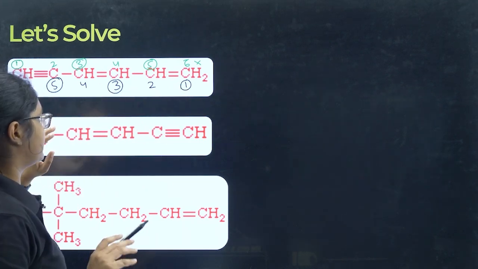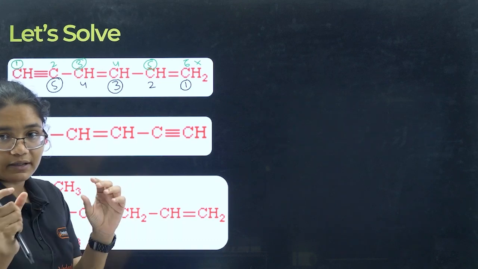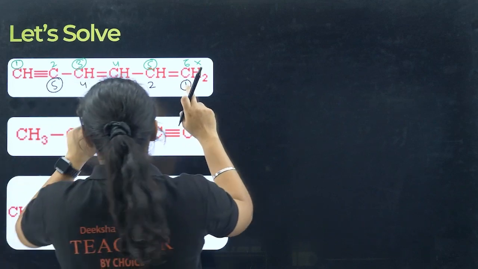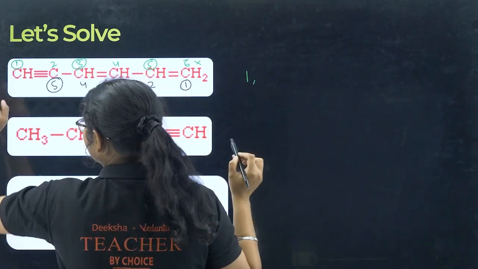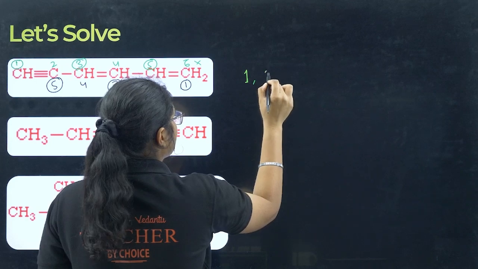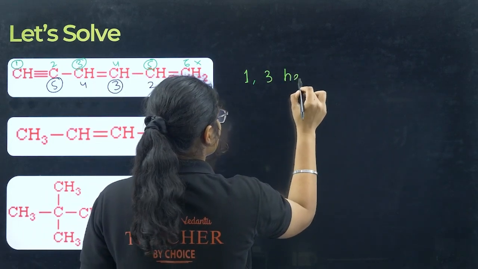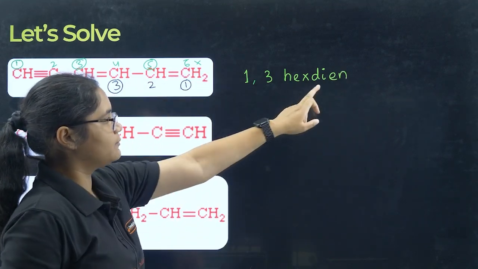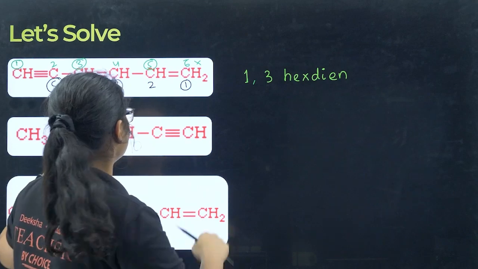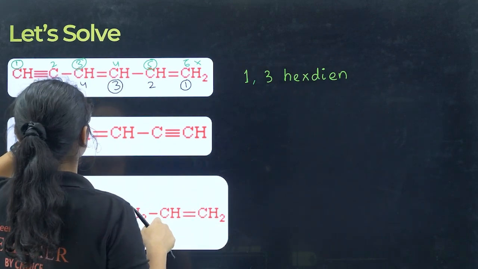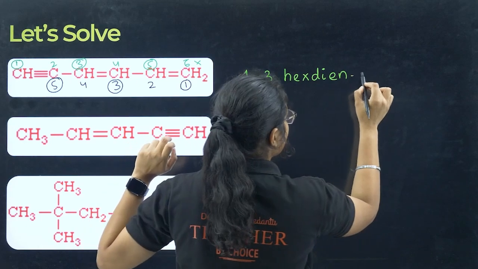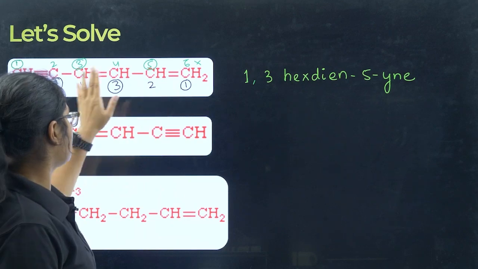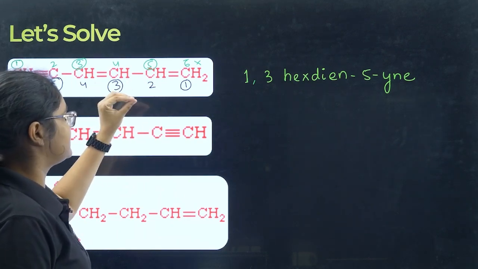Now how many carbons are there? There are 6 carbons, and the number of the carbon on which the double bond is present can be written before the name starts. So I have it on 1 and 3 positions, right? So I can write 1,3-hex, di for 2, then en you have to write. Di represents 2 double bonds, en is for ene. Then you have to write the carbon on which the triple bond is present, 5, right? 5-yne. I hope this is clear. If the numbers are coming the same, then you should give the lower number to the double bond.